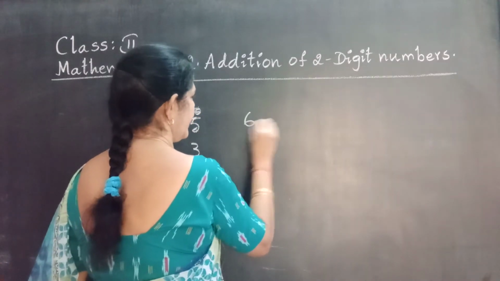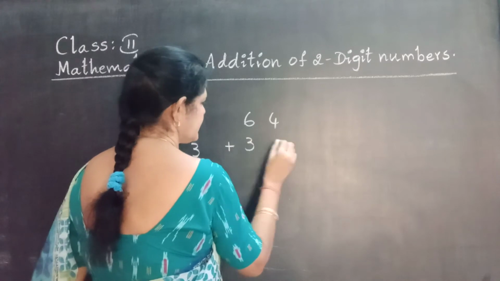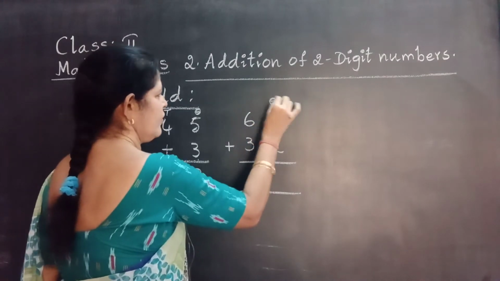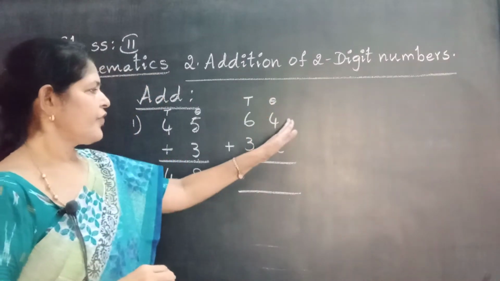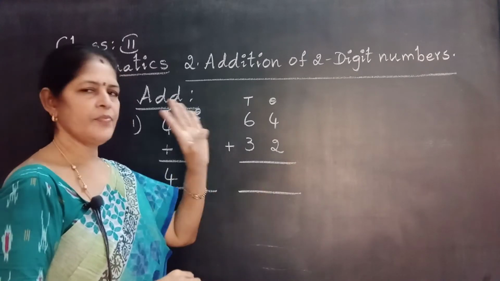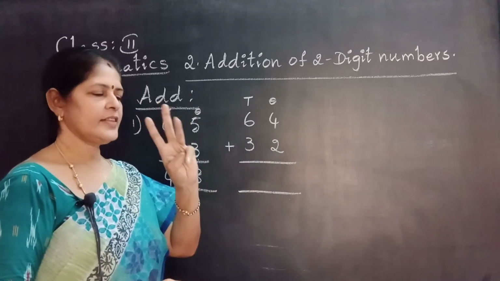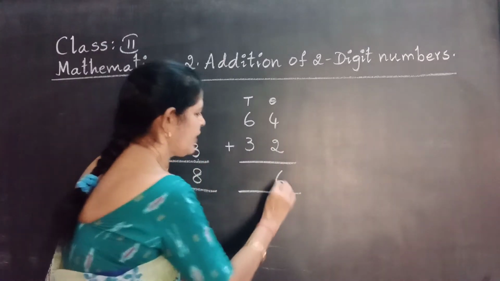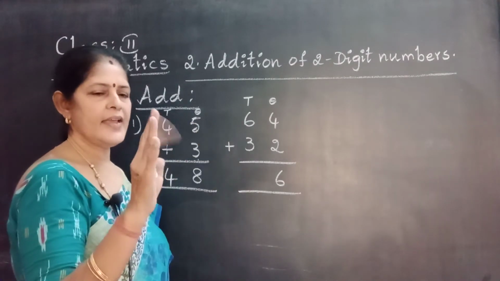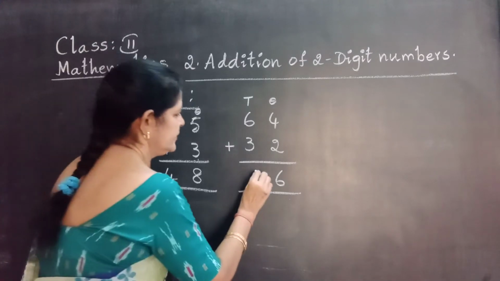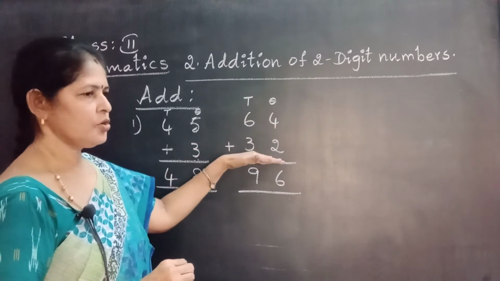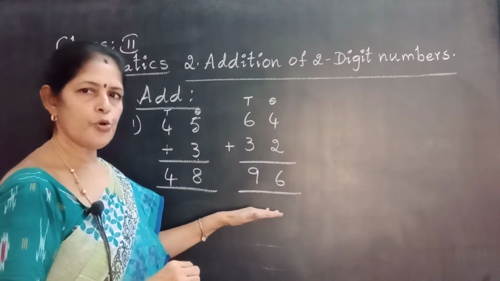Another example. Ready now? Okay. 64 plus 32. Both are two digit numbers. Ones place, tens place. First adding ones: 4 plus 2. Very good. 6. Take 4 fingers, 2 after: 3, 4, 5, 6. Now adding tens. Take 6 fingers, 3 after: 4, 5, 6, 7, 8, 9. What is the total? 96. Two digit numbers without grouping.